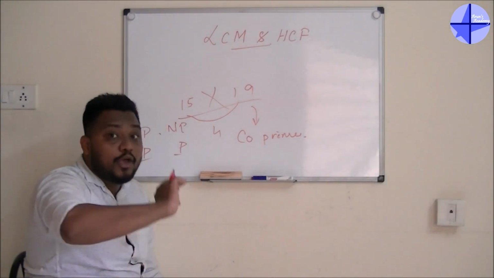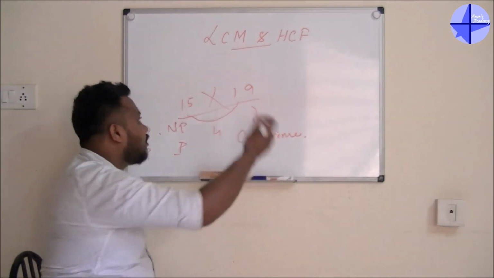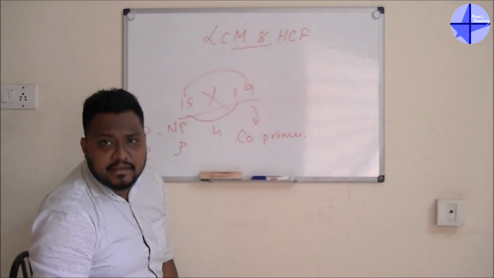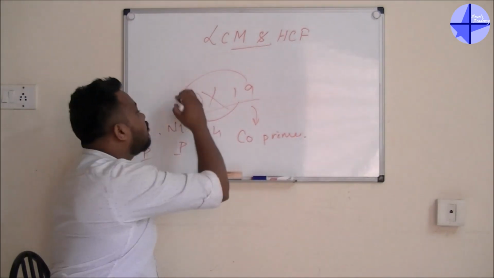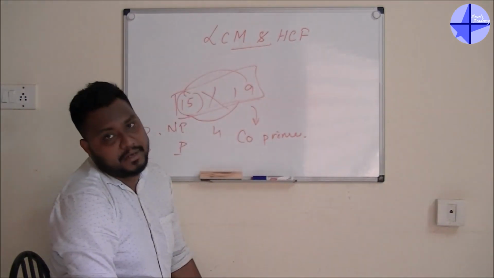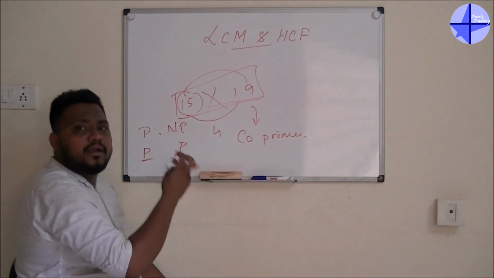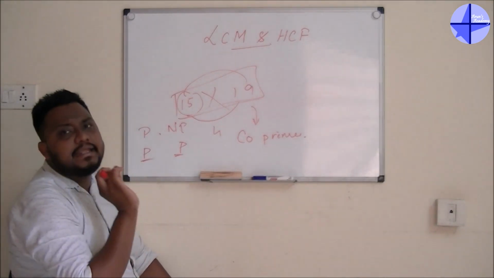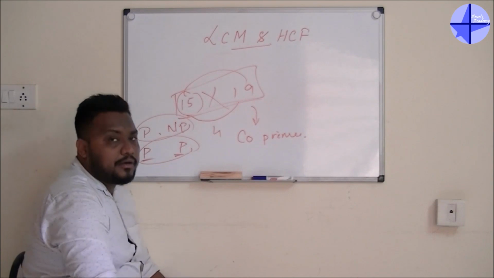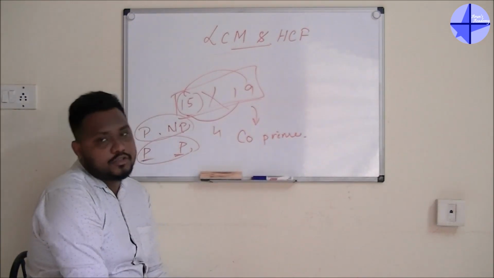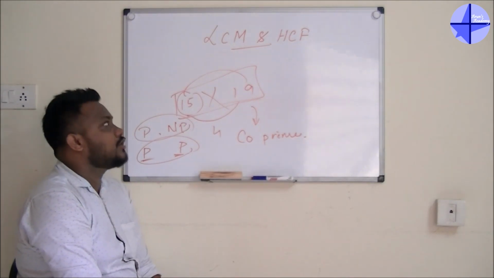The definition is that when there is nothing common between two numbers, they are known as co-prime. Here also, 15 and 19, is there anything common? No, but 15 is not a prime number. Even then you have to take this as co-prime. Please remember, whenever you get two prime numbers, 100% there will be nothing common, so they will be co-prime. Whenever you get one prime and one non-prime, you can also get co-prime. So this is the shortcut trick.